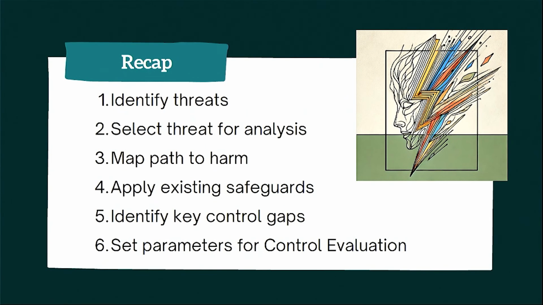Great. So, quick recap. Identify threats by looking at hazards and harmful impacts, combining these into scenarios to set a threat, and assigning that a risk tolerance level, which could even be linked to something like a deployment policy. Then we look at what safeguards we have that we can apply. And from there, we can identify the key control gaps and get some actual metrics to feed into a control evaluation.